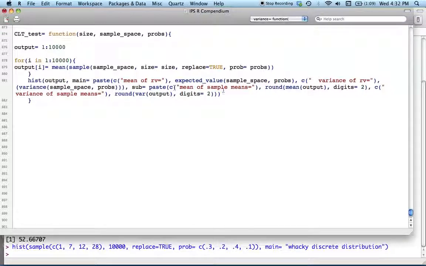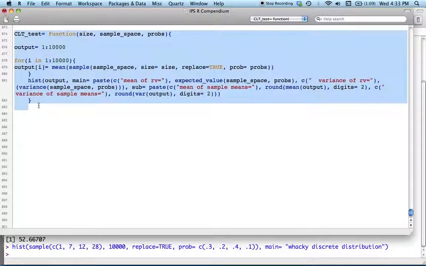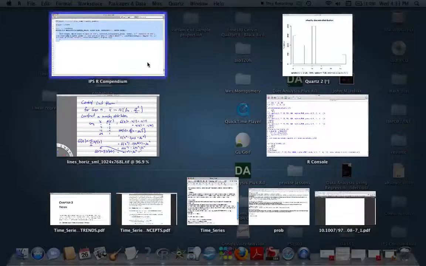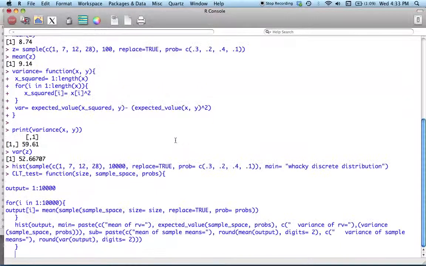And then in our subtitle, I'm giving you the mean of the sample means. So I just take the mean of the output vector, and I've decided to do some rounding so that it doesn't get ridiculous to look at. And then we're also going to see the variance of the sample means. So what we want is for this to be equal to the variance of the random variable divided by whatever our sample size is. Okay, so I'm going to put this code into R, into the console here.